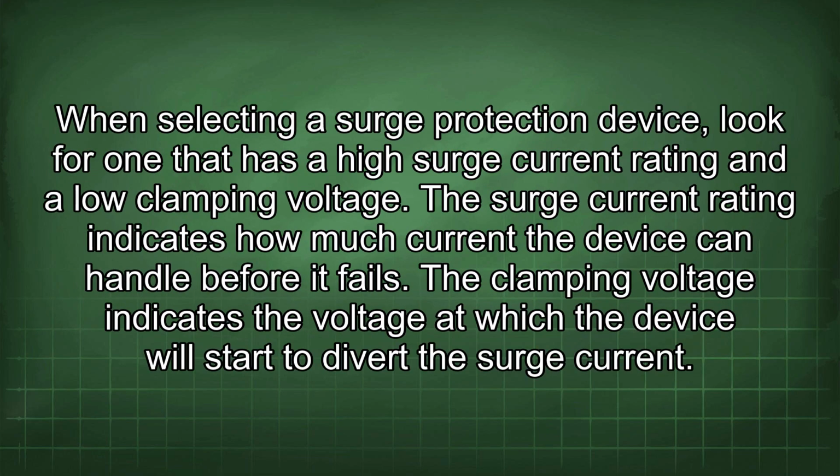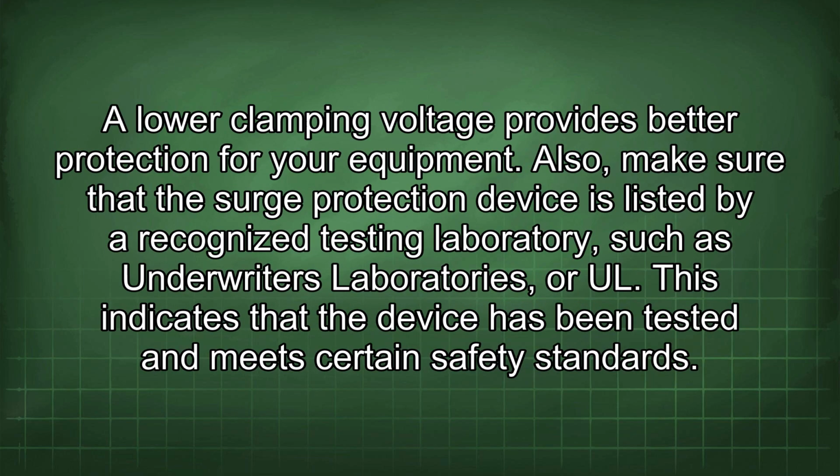When selecting a surge protection device, look for one that has a high surge current rating and a low clamping voltage. The surge current rating indicates how much current the device can handle before it fails. The clamping voltage indicates the voltage at which the device will start to divert the surge current. A lower clamping voltage provides better protection for your equipment.